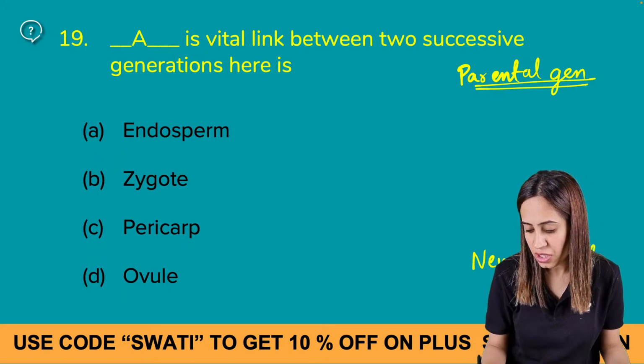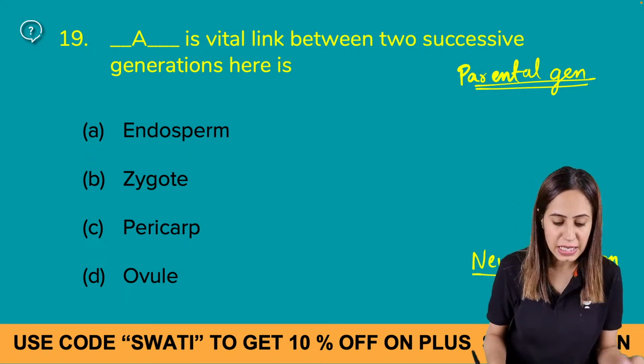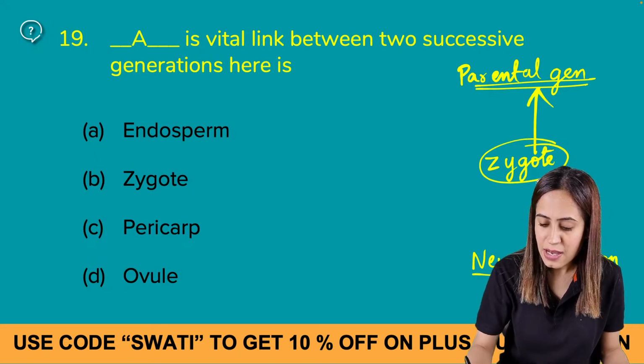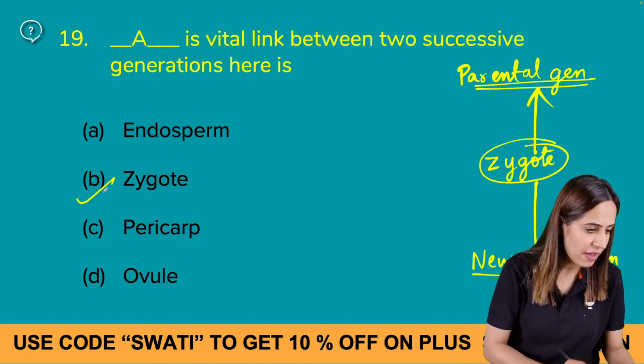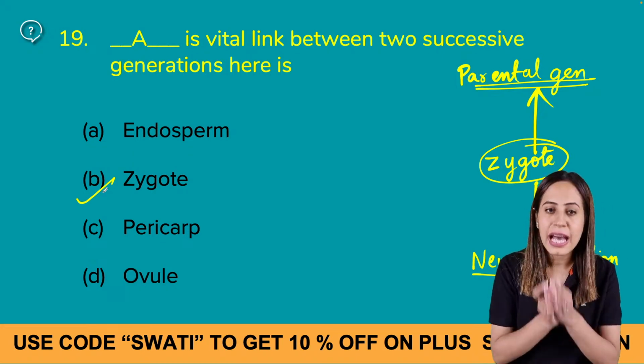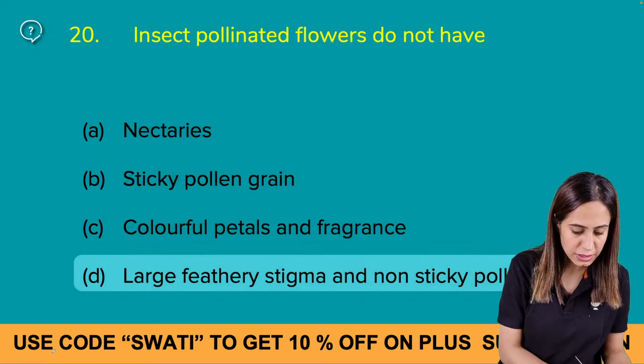And which is the vital link? The important link is the zygote. Very good Adhan, good Hussain. The vital link is the zygote, right? All right.